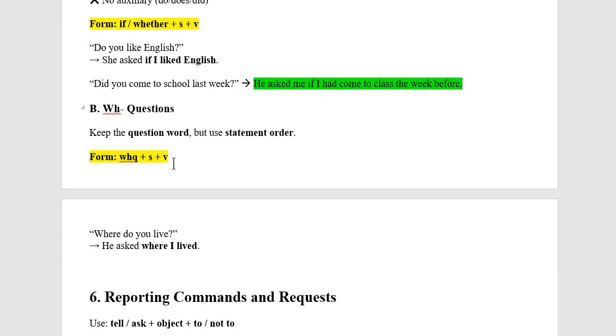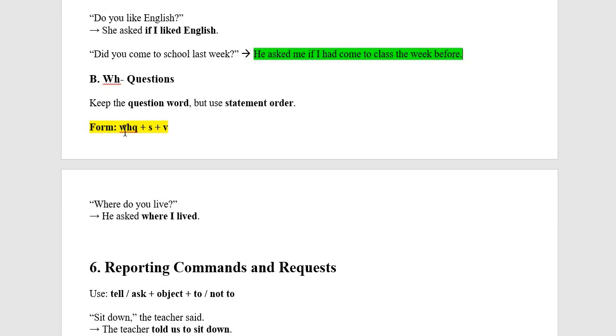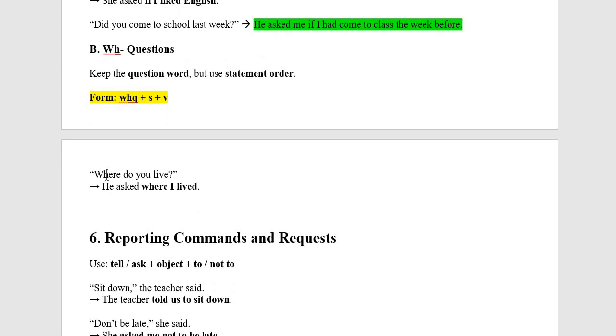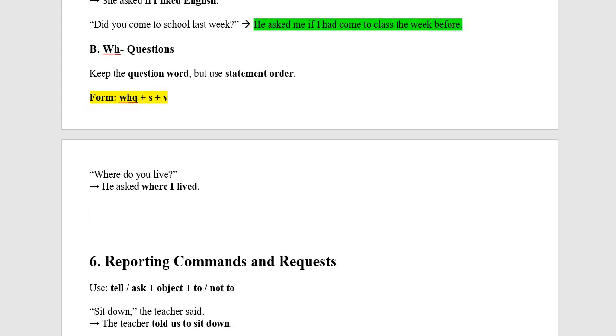Okay, WH questions. We keep the question words but use the statement order. The form is WH question plus subject plus verb.